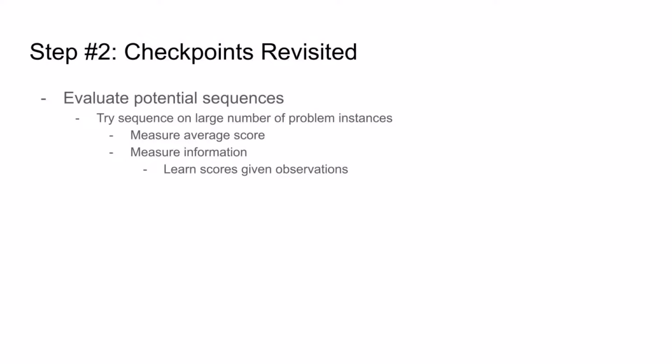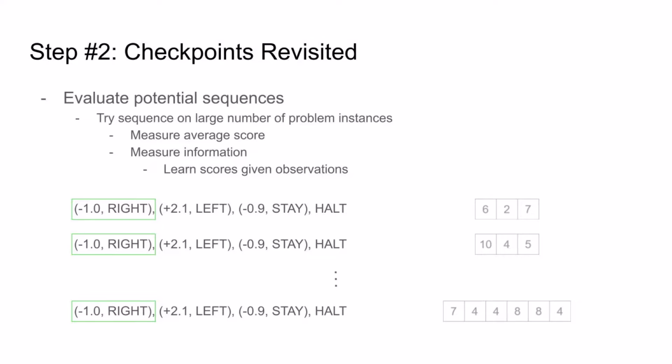And let's also revisit checkpointing again. And like previously, we'll try the potential sequences on a large number of problem instances and measure their average score and information. For example, for this -1 right plus 2.1 left minus 0.9 stay sequence we just found, we'll try it again and again on random new problem instances, just like earlier.